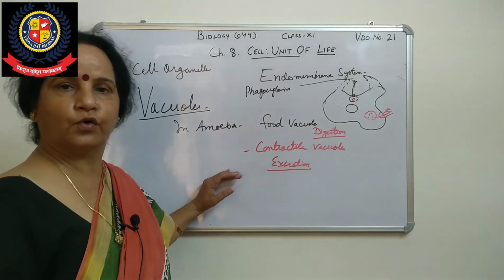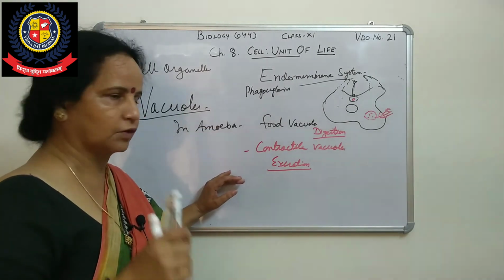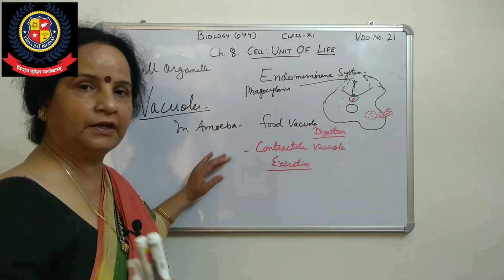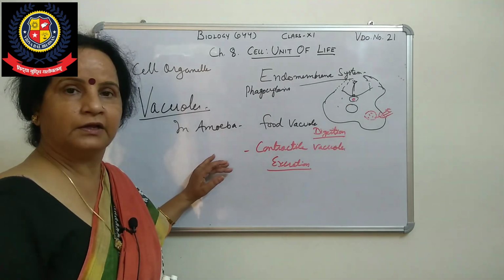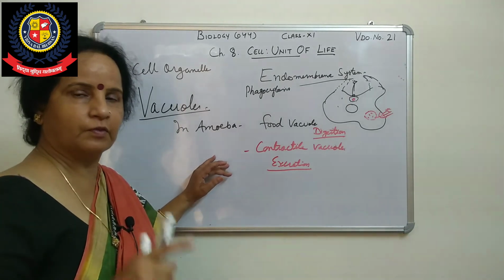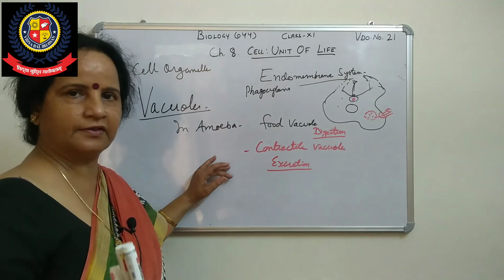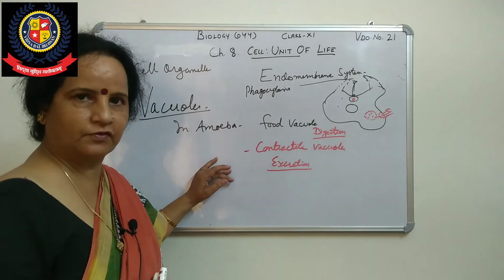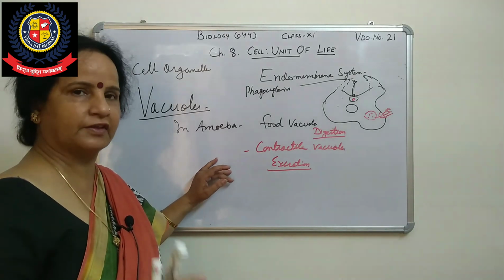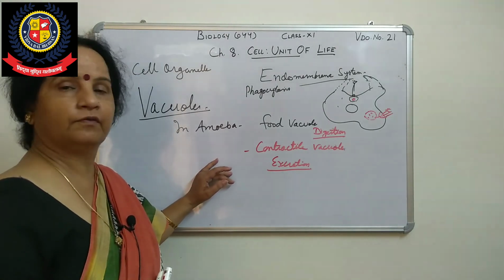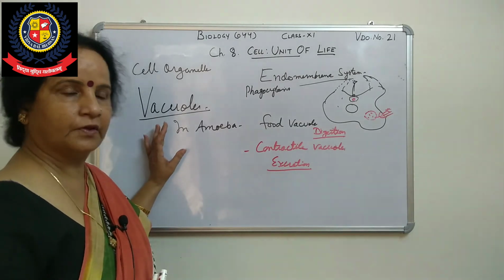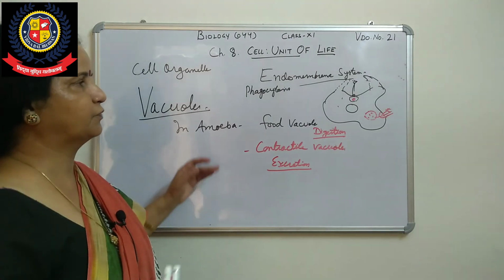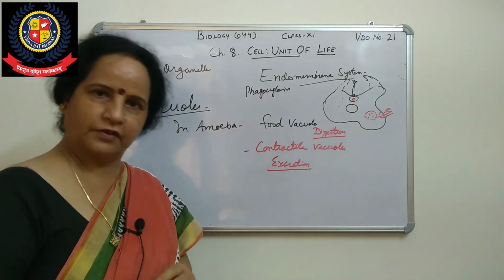So these are the four cell organelles which come under the heading of the endomembrane system. We see the endoplasmic reticulum, which is responsible for protein synthesis and fat or lipid synthesis, which we did in the previous session. Then we have seen the Golgi body, lysosome and vacuoles. So these four come under the endomembrane system.